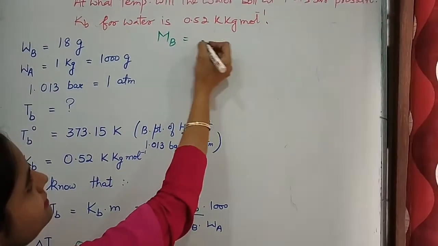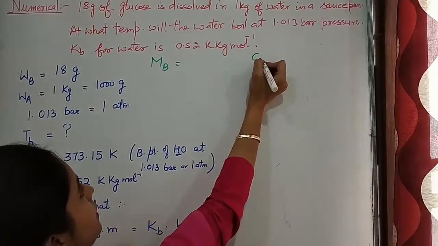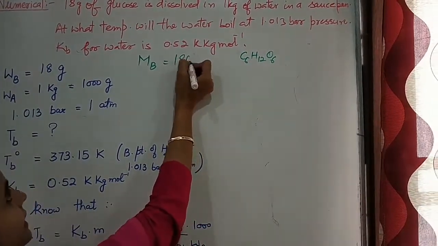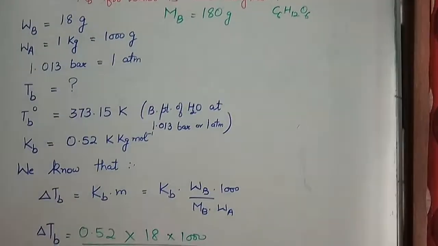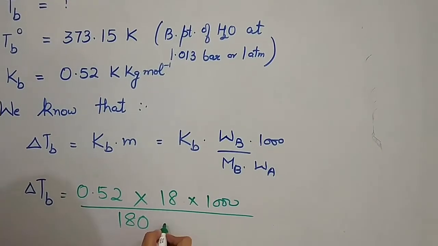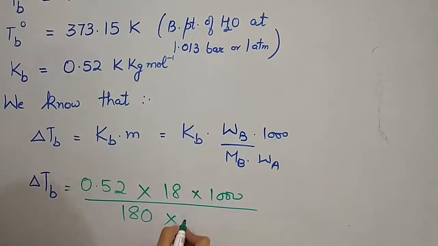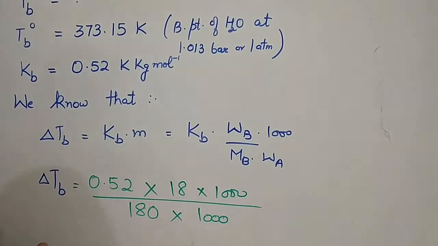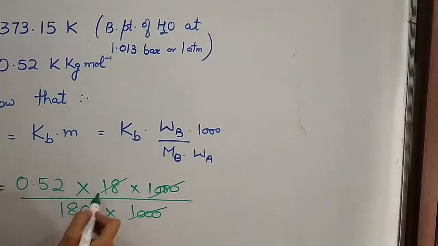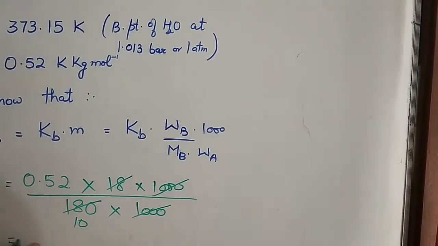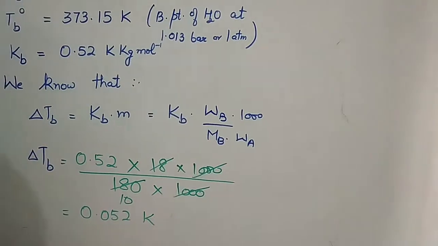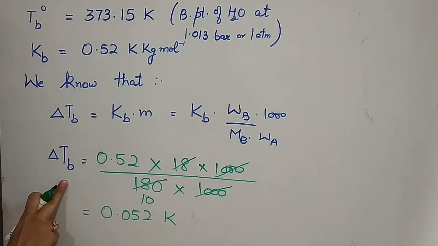Here solute is glucose, whose formula is C6H12O6, and its molecular mass comes out to be 180 gram. You can find out this. So Mb is 180 into Wa is also given to you, that is 1000 gram. Now when you solve it, this will cancel out and answer comes out to be 0.052 Kelvin. So this is elevation in boiling point.